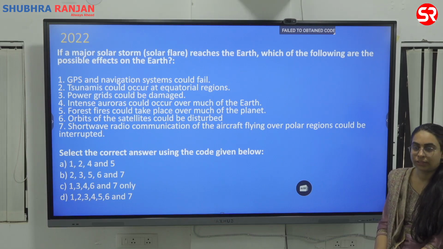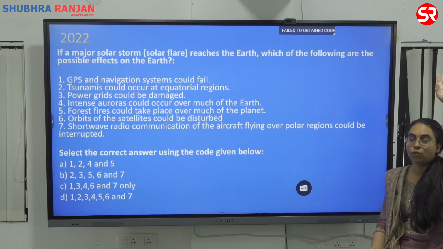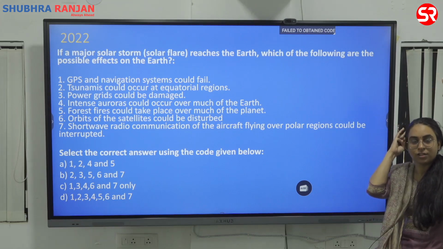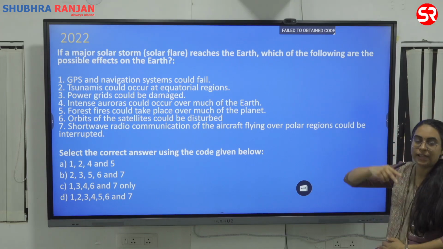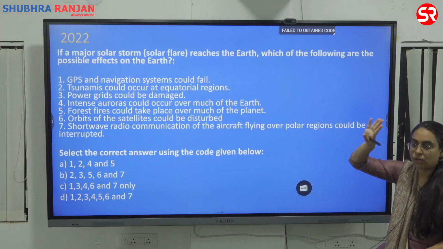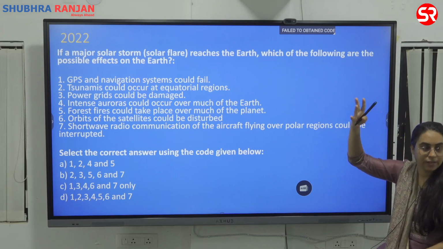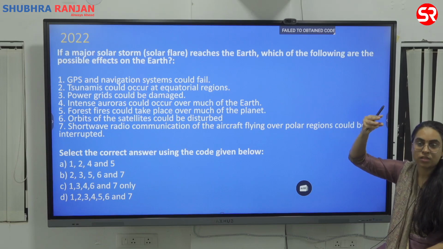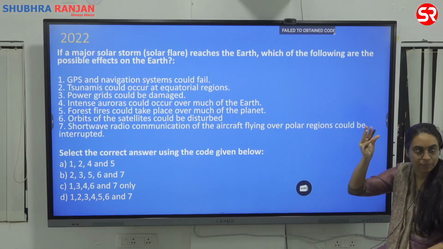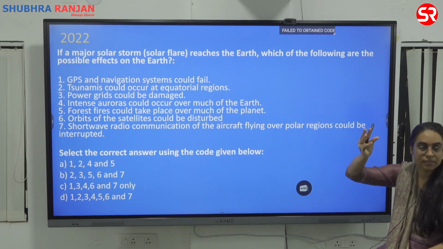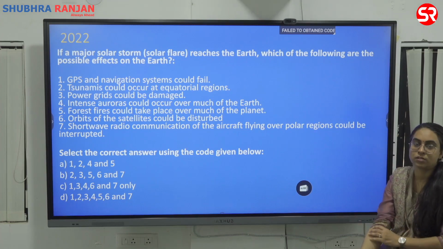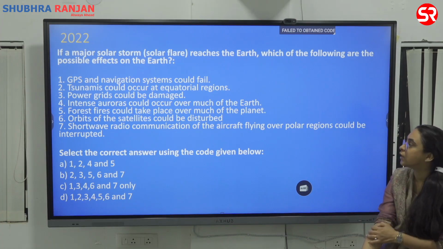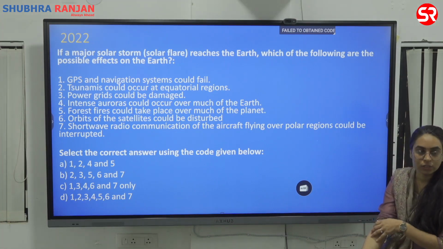Don't know, no? How many of you don't know? How many of you know what auroras are? Heard of them? What is it? Basically at the polar regions, there are very bright lights you can see. It happens because the earth's magnetic lines interact with the sun. Earth is a magnet. Why do you have auroras? Because the earth's magnetic lines interact with the charged particles from the sun. So intense auroras could occur over much of the earth.